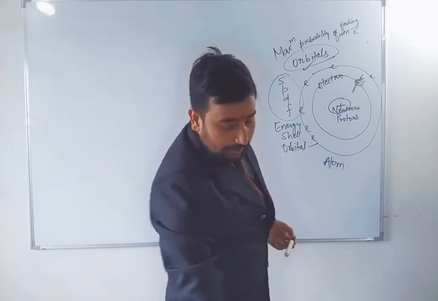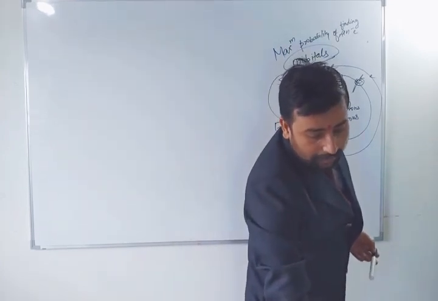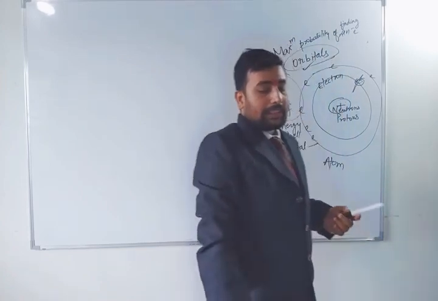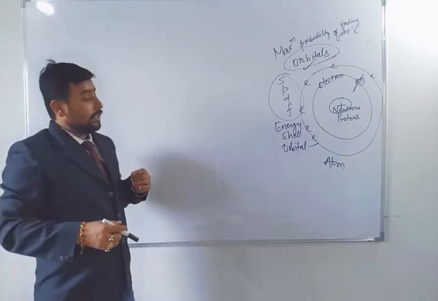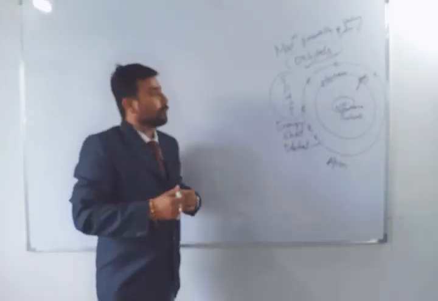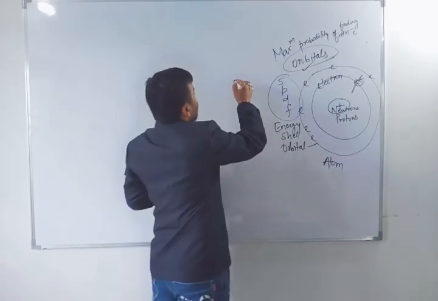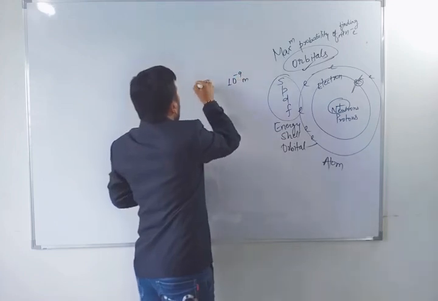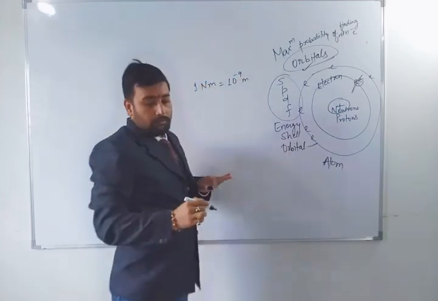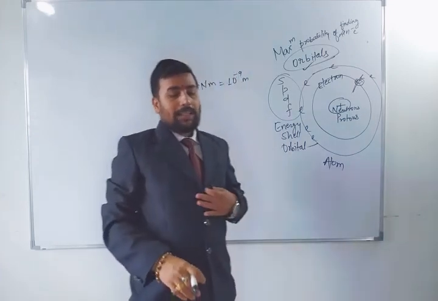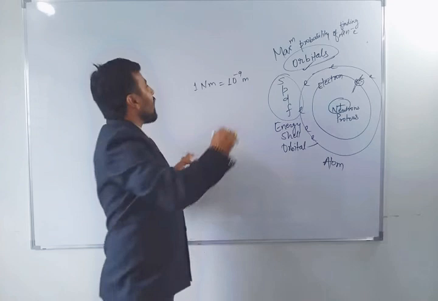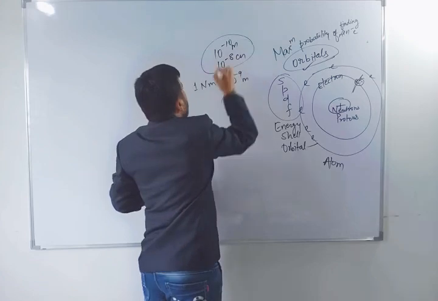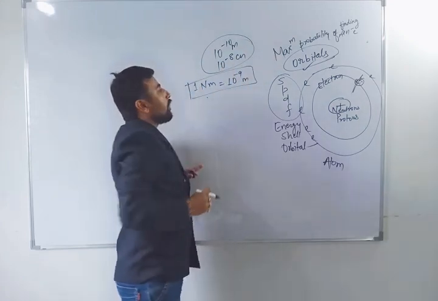After that, let's go ahead to what we have to study in this chapter. The next topic, as I have told you, is the size of an atom. Generally it was described in meters. So it was around 10 to the power minus 9 meter. That is called 1 nanometer. You know nanometer? Generally if you read these things, it is approximately 10 to the power minus 10 meter or 10 to the power minus 8 centimeter. But here I am talking about the nanometer. 1 nanometer is equal to 10 to the power minus 9 meter.